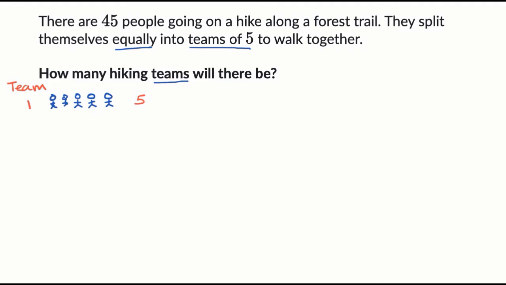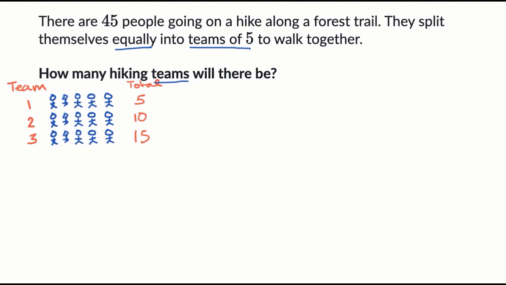Now let's add a second team. So now we have 2 teams, and how many total hikers do we have? 5 plus 5, we now have 10 hikers. Let's keep doing this. We now could add a third team. And how many total hikers do we have? We now have a total of 15. And so this column right over here, this is total right over there.